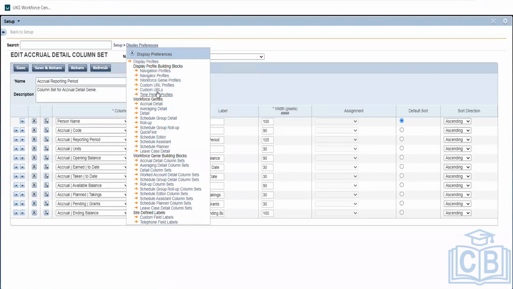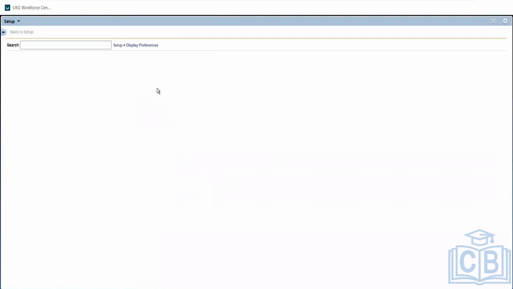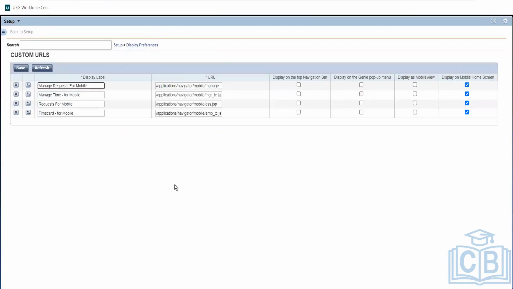So today I'll just give you an overview of custom URLs and custom URL profiles. We have 50 more minutes, so I'll just give a heads up on these custom URLs. This is not an important topic, just a normal item to know.